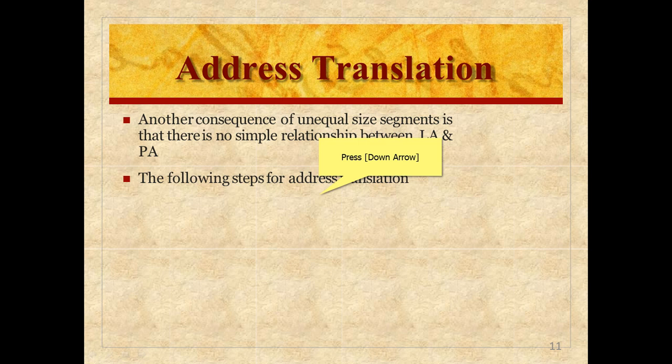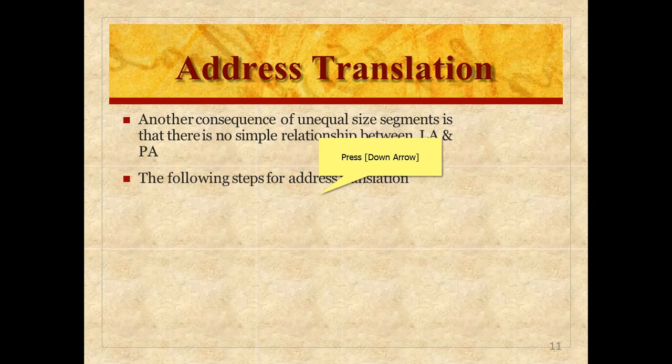So here is address translation: the logical address comes from the CPU, and we need to compute the equivalent physical address. That address translation is an additional activity due to this segmentation memory management scheme.